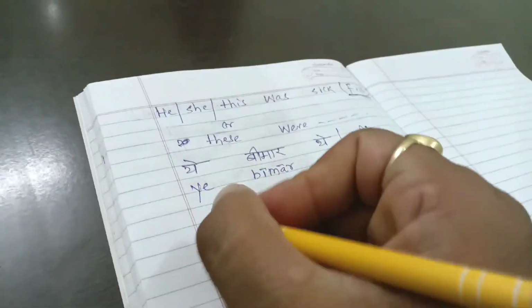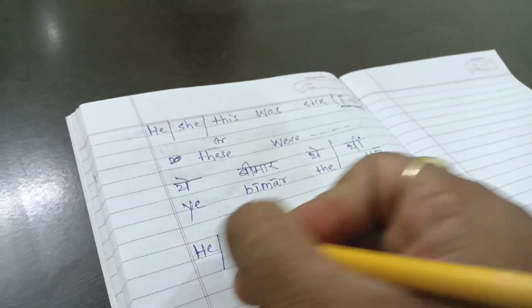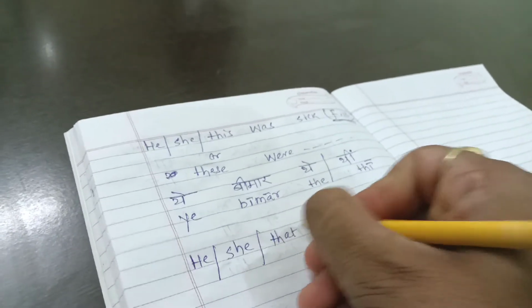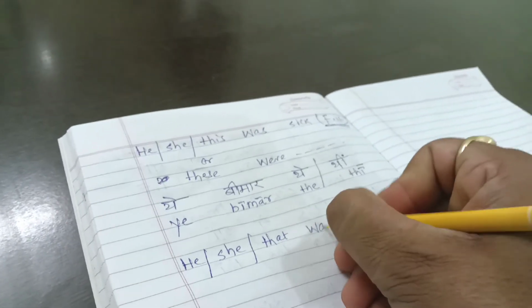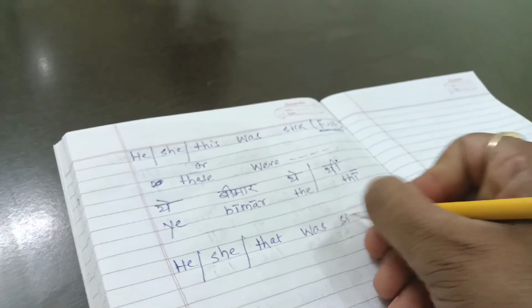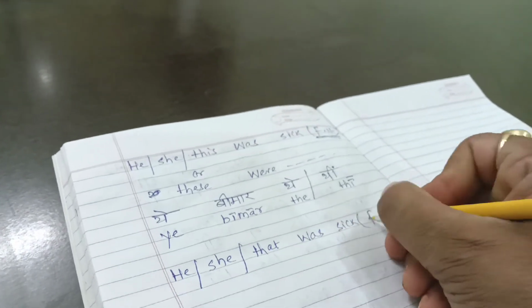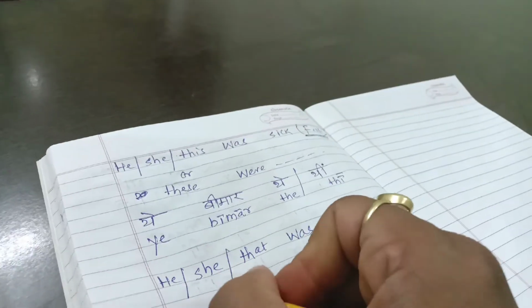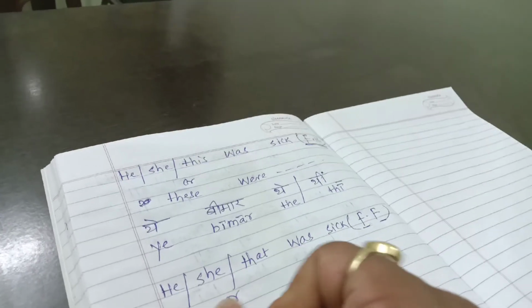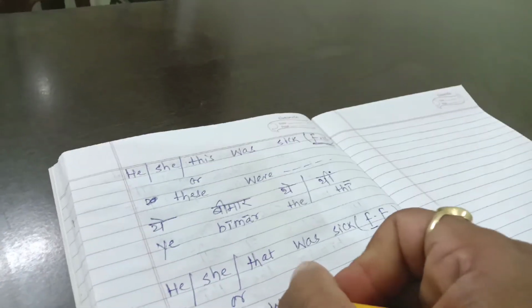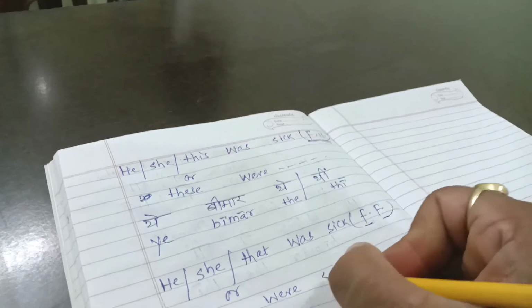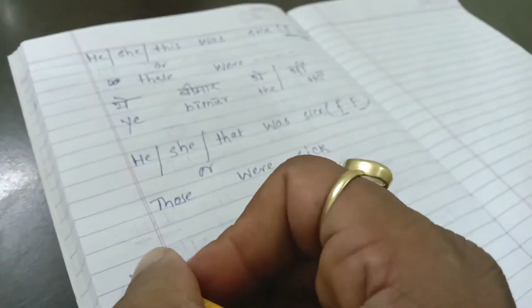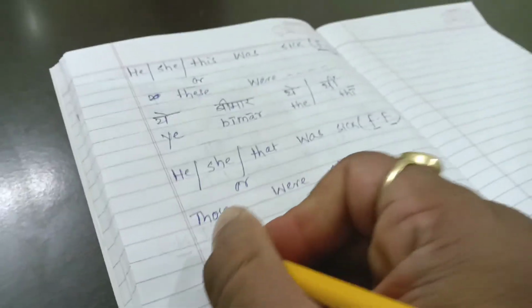Moving to the next, he, she, that was sick. FF, formal, far, or those were sick. So this would be वे.